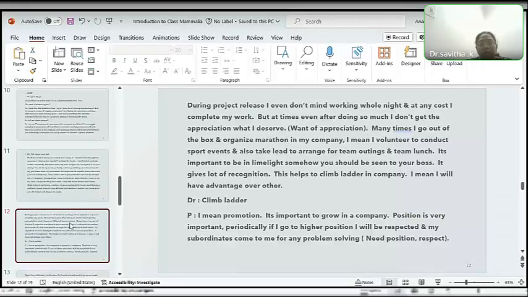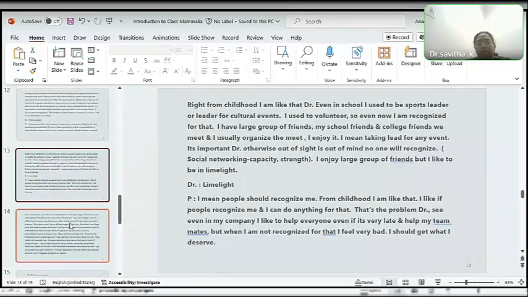Right from childhood, I am like that, doctor. Even in school, I used to be a sports leader or leader for cultural events. I used to volunteer, so even now I am recognized for that. I have a large group of friends, my school friends and college friends. We meet and I usually organize the meet. I enjoy it. I mean, taking the lead for any event, it's important, doctor. Otherwise, out of sight is out of mind. No one will recognize. I enjoy a large group of friends, but I like to be in the limelight.